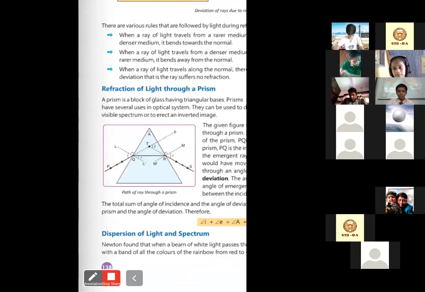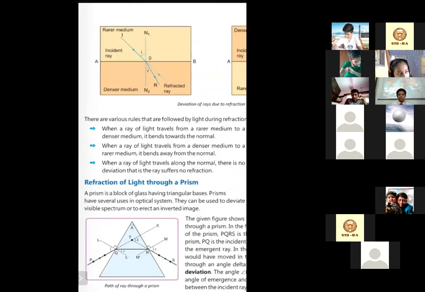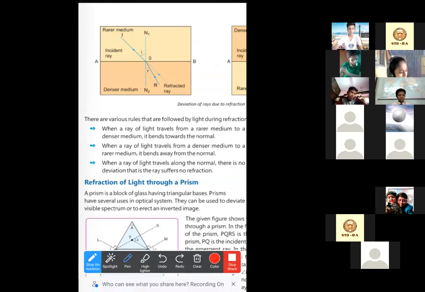Whenever the light ray enters from a rarer medium to the denser medium, the light ray will always bend, but in which direction? Will it bend towards the normal or away from the normal? Here we will stretch the normal towards the denser medium. If the light ray is entering from the rarer medium to the denser medium, it will always bend towards the normal. If the light ray would not bend, it would look like this. But now you can see it actually looks like this.